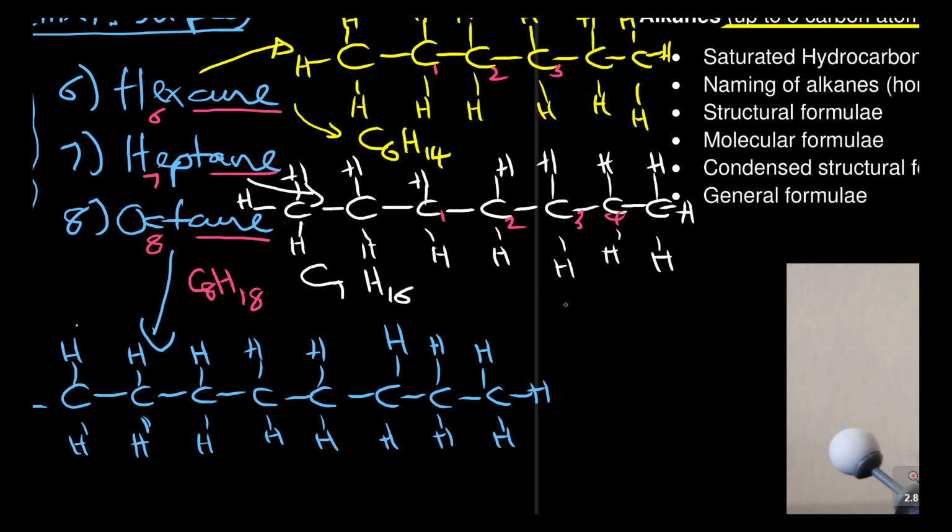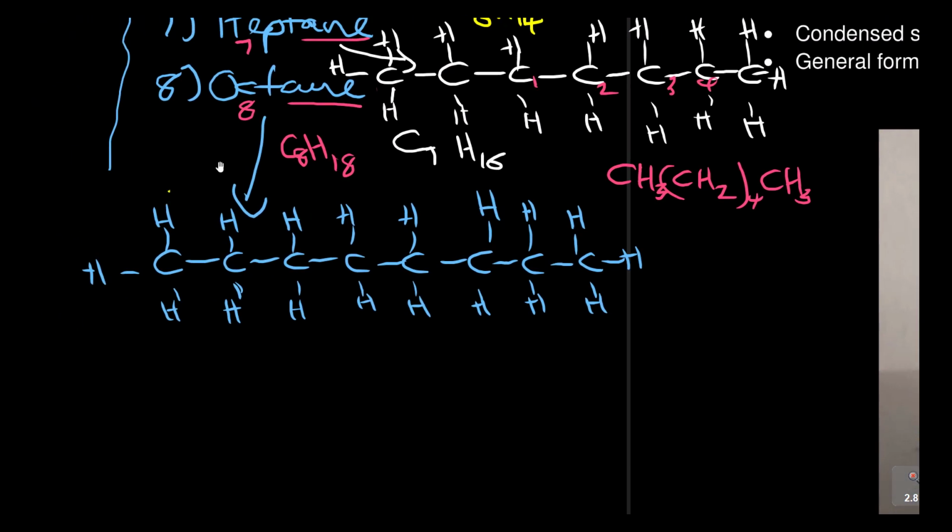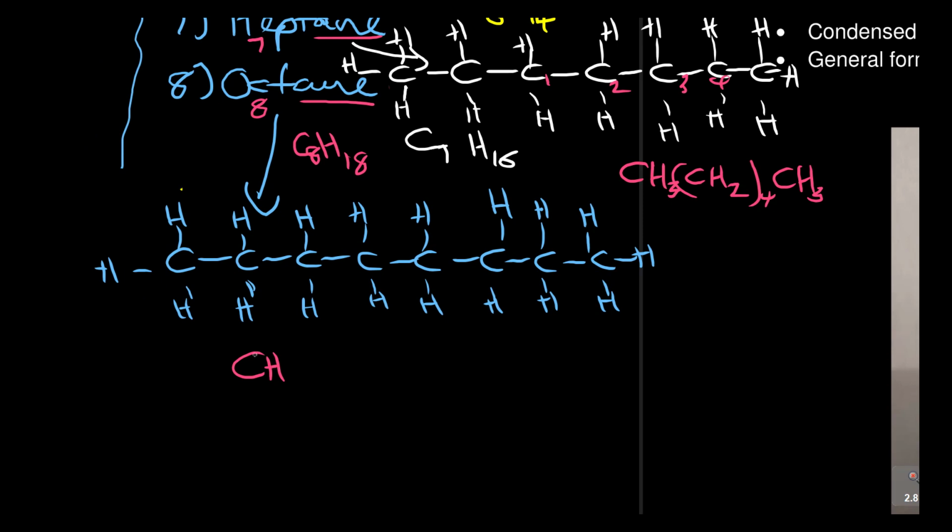If I write the homologous series, it's the condensed structure, it's CH2, there are 4, and CH3. Why? Because it differs from the next. It was 3, now it's 4 by the CH2 group. And then the other one here, octane, it's CH3, CH2 in brackets, there are how many? 1, 2, 3, 4, 5, there are 6, and CH3.